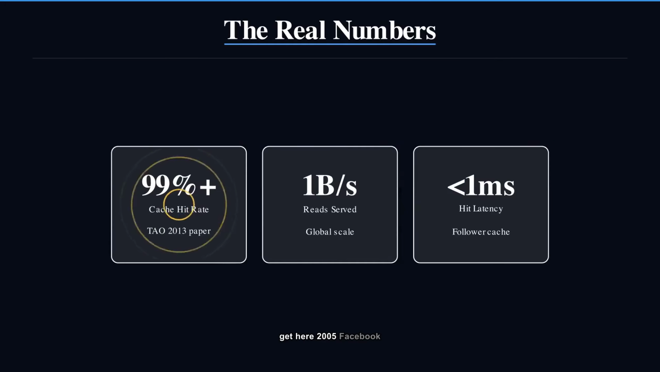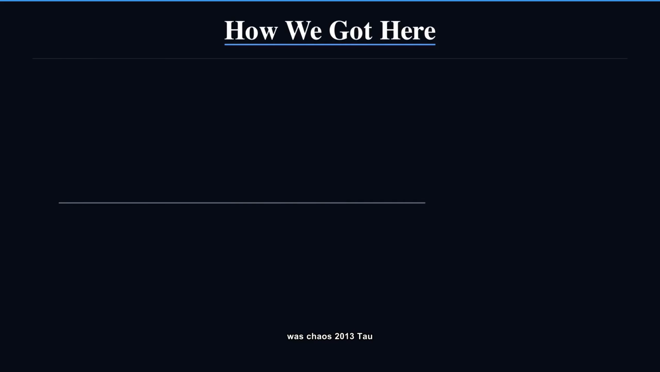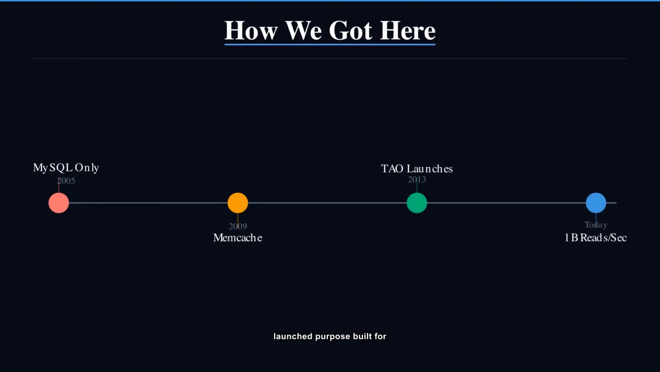How did we get here? 2005. Facebook ran on plain MySQL. 2009. Memcached patched over the cracks, but invalidation was chaos. 2013. TAO launched, purpose-built for the social graph. Today, that same architecture handles over 1 billion graph reads every second for 3 billion users.